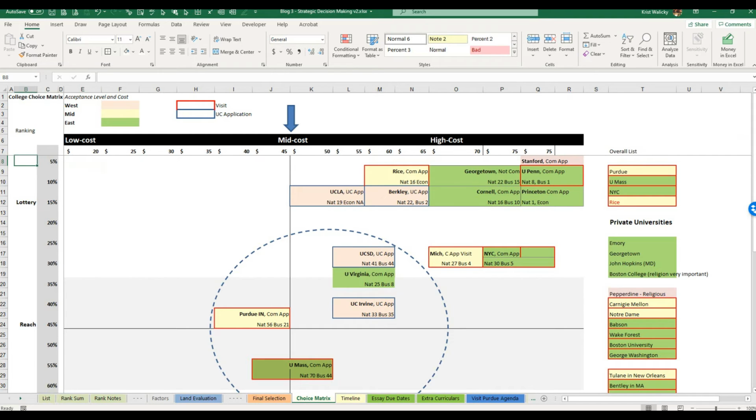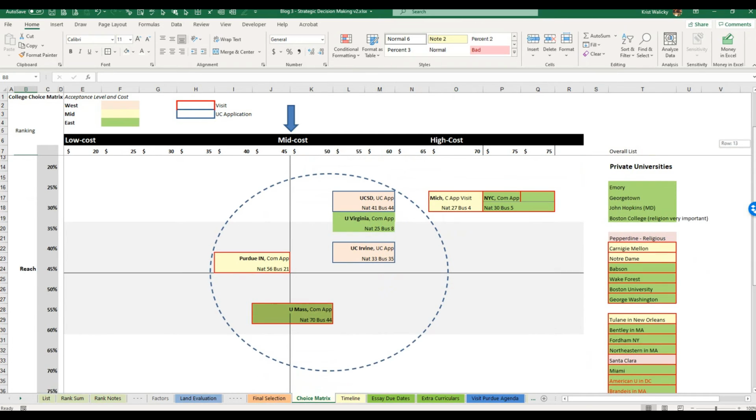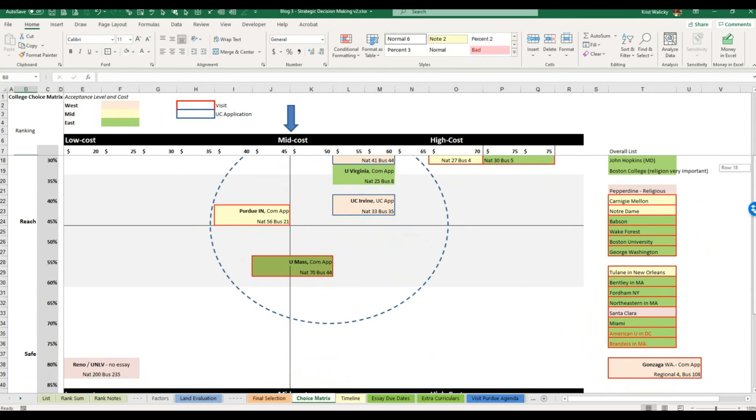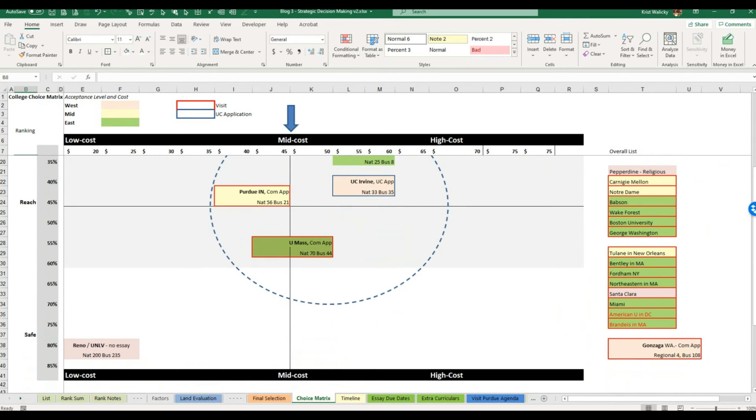And if you can see on the top right here, these highly selective schools, Georgetown, Cornell, Princeton, UPenn, Stanford, all of these are very low acceptance and very high costs. And what we ended up with, we found some middle ground. And by the way, if you're in the state of Nevada, at the bottom, essentially the University of Nevada, Las Vegas, or Reno, if you have pretty decent grades, it's going to be free.